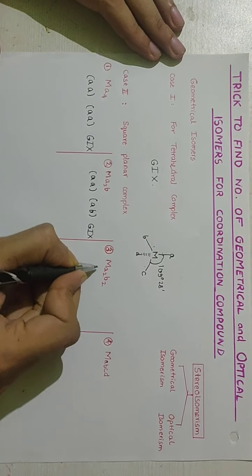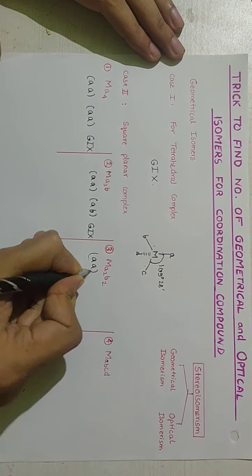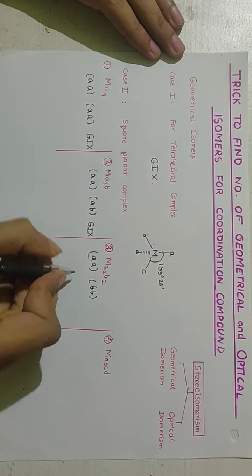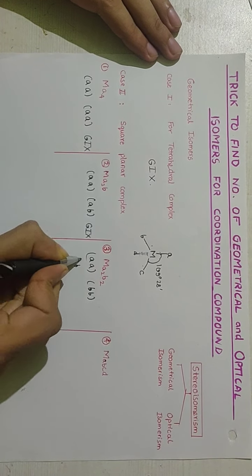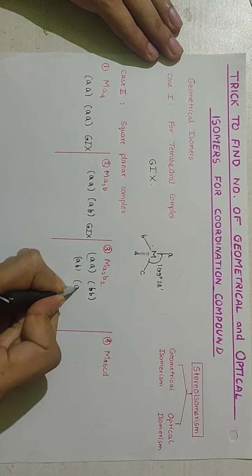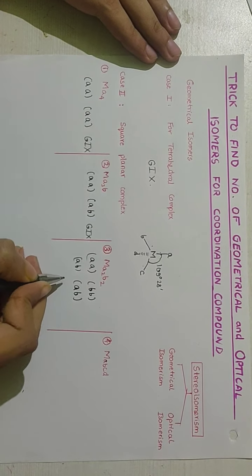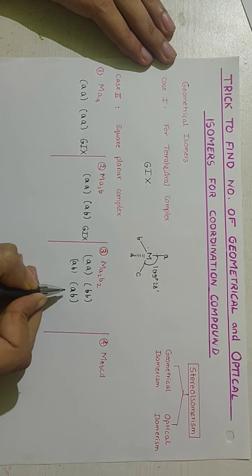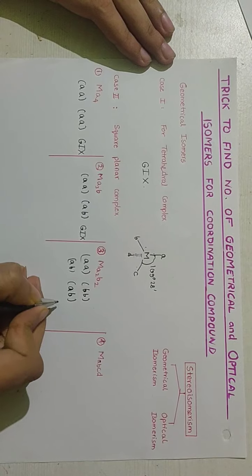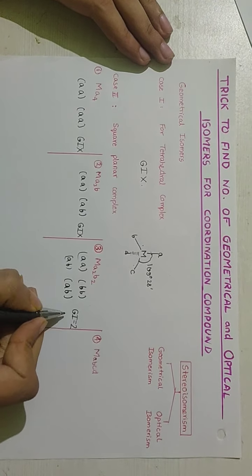Now moving on to MA2B2 type complexes. Again we form pairs, AA and BB. Can we make any other pairs? Yes, A with B and A with B. Can we go on and make any other pairs? If we try, it will come out the same as these two. So the geometrical isomerism shown by them is 2.